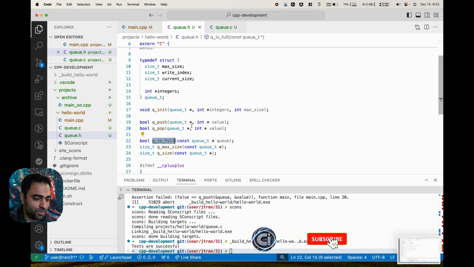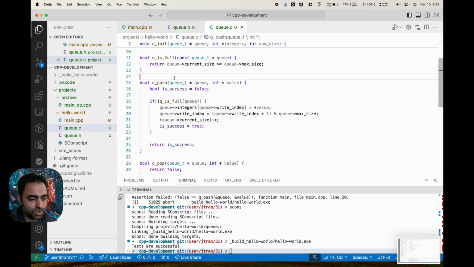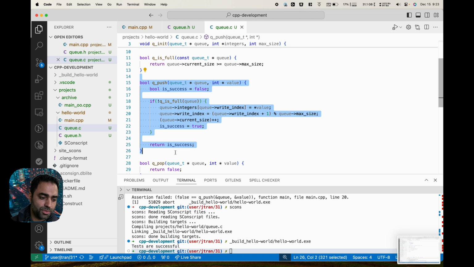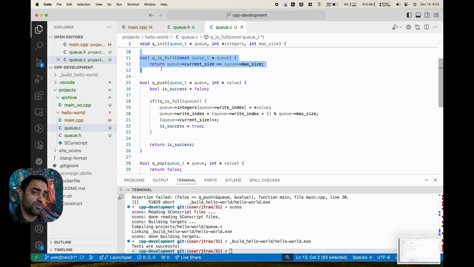This is my API to review. I iterated my API where I needed to add a write index and current size. And I iterated the API by adding another, is full. And then this is my queue push. So this is what I'd like to see on the interview day: can the candidate figure out how to save the values correctly, how to increment the write index while taking care of the rollover case, and do you increment the current size correctly, which is critical to be able to figure out, is the queue full or not. So let's pause here and then save the pop for another video.